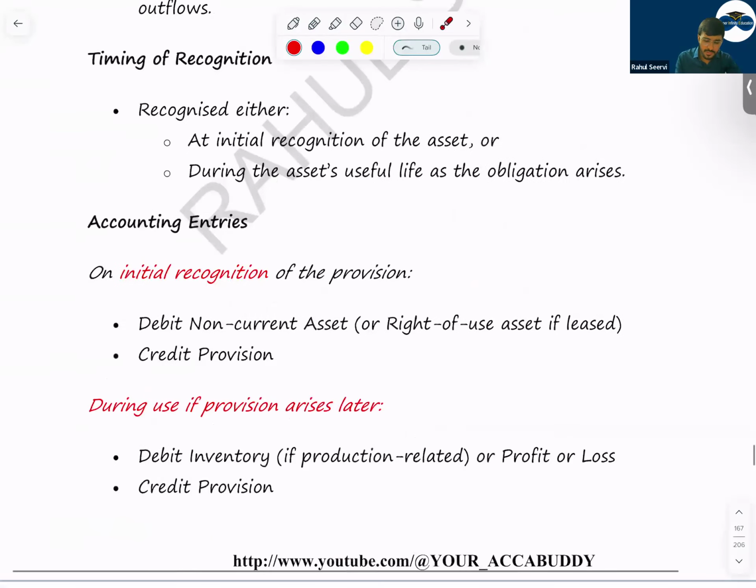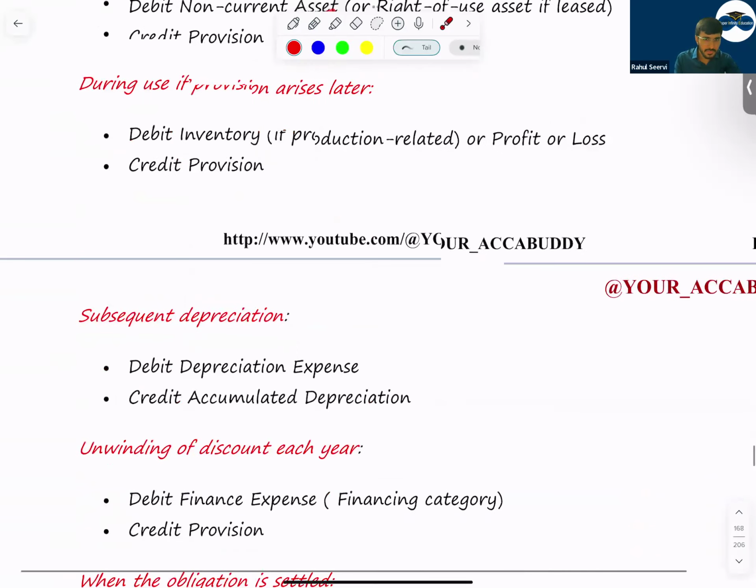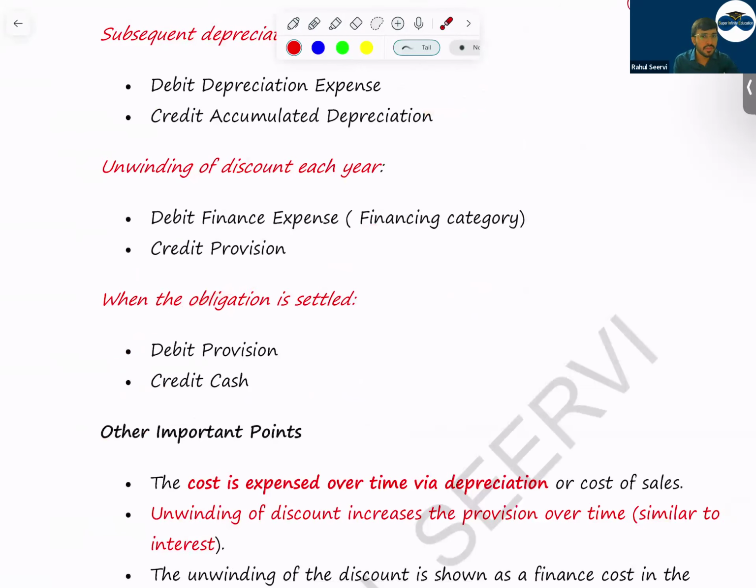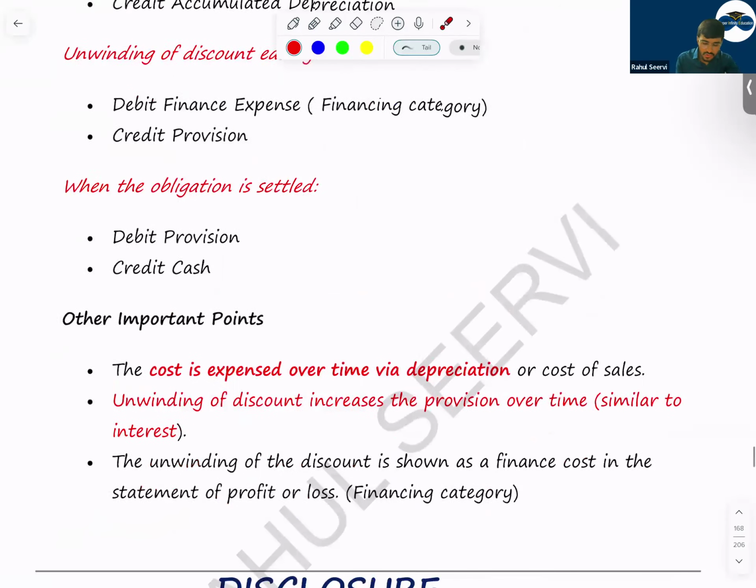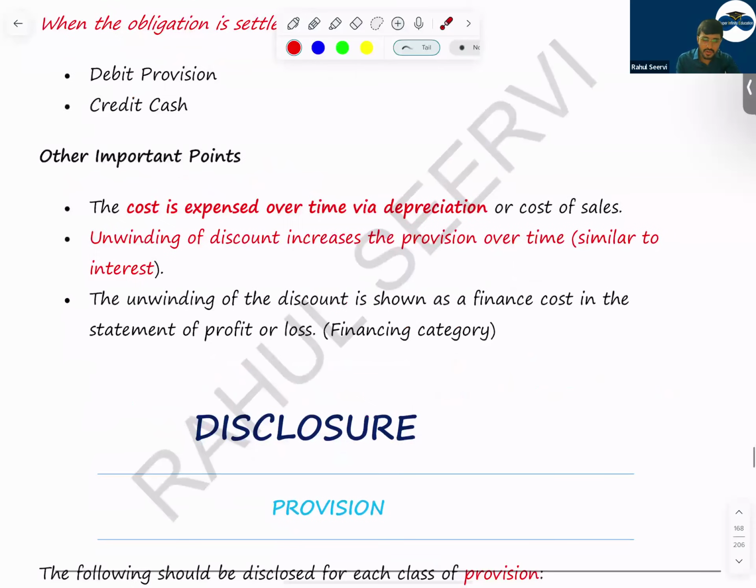So see, initially we record this value. Then what we record? Depreciation expense. Then we record finance cost. And once we settle, we remove the provision and we pay the cash. The other point, the cost is expensed over time via depreciation. Normally, what do you do? You straightforward record it as an expense, but here we are recording over the period. How? It is included in the cost of the asset and it is depreciated. Unwinding of discount increases the provision over time, similar to interest. Then unwinding discount should be recorded in financing category. So with this this is also complete.